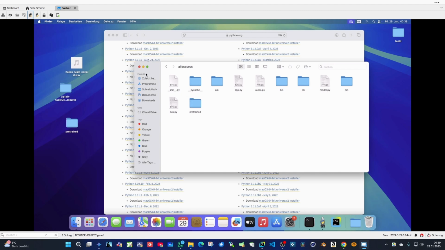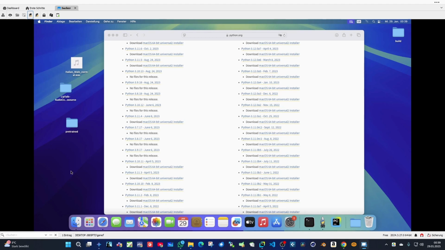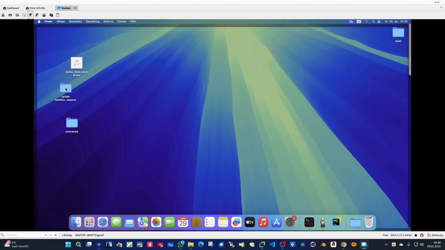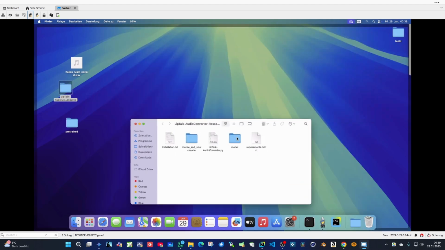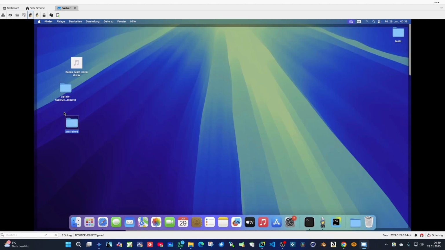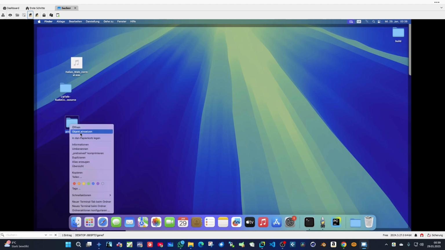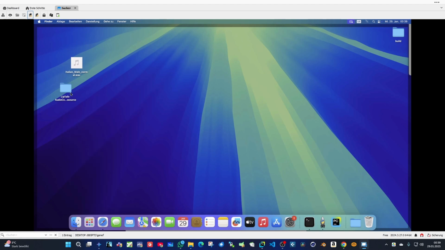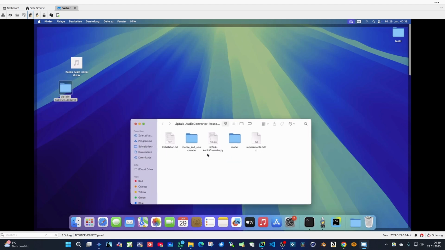Yo, that's everything you have to do. Basically, you can delete this folder because it's already here inside this. We delete that. Okay, so our LipTalk audio converter.